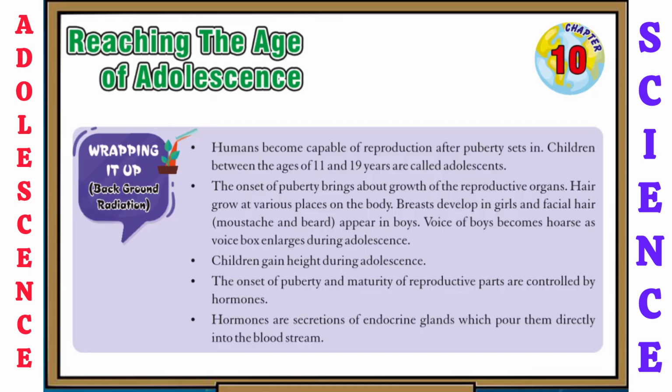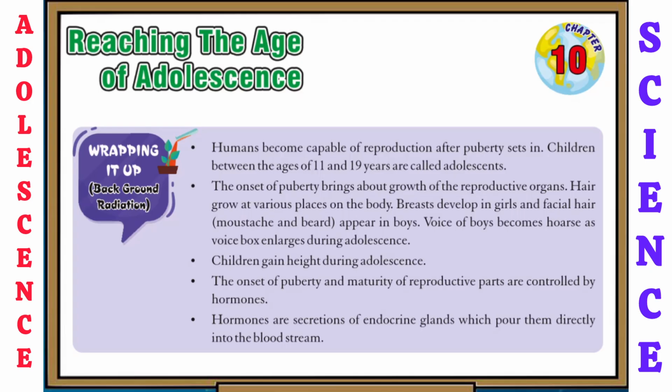So now wrapping it up, let's see some points. Humans become capable of reproduction after puberty sets in. Children between the age of 11 and 19 years are called adolescents. The onset of puberty brings about growth of the reproductive organs, hair growth at various places on the body, breasts develop in girls, and facial hair, that is mustache and beard, appear in boys. The voice of boys becomes hoarse as the voice box enlarges during adolescence. Children gain height during adolescence.